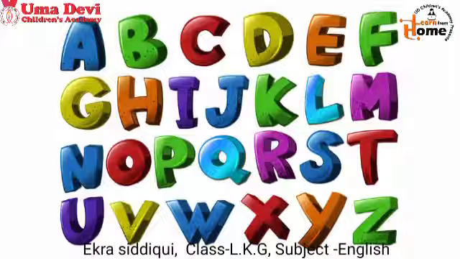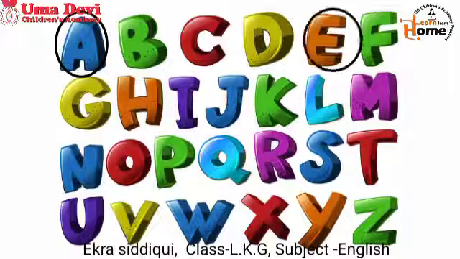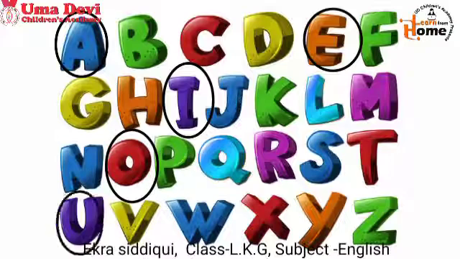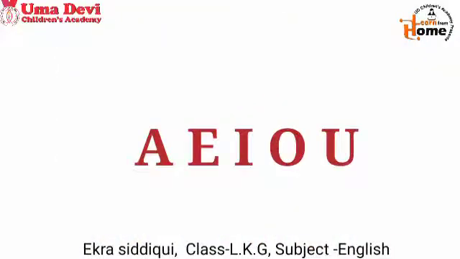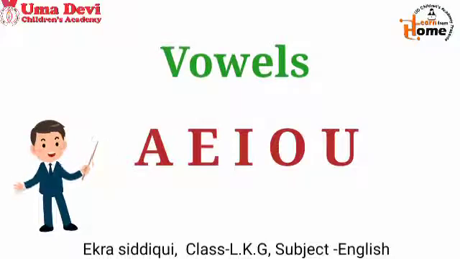So kids, let's find out the vowels. A, E, I, O, U. These are 5 magic letters which are also known as vowels because without them we cannot make any meaningful word.